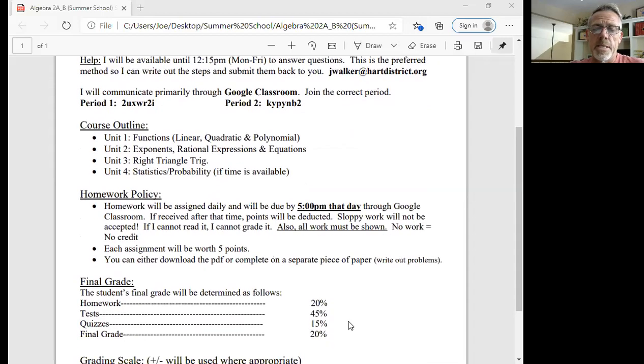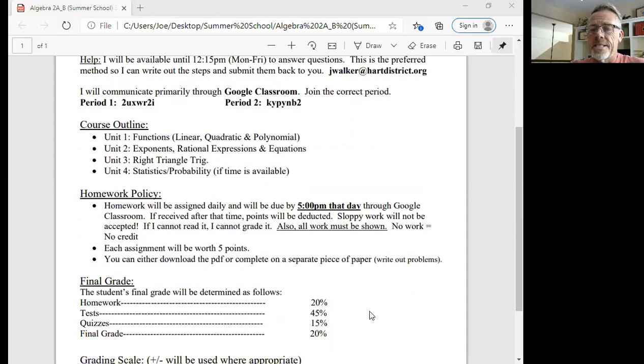Homework is going to be assigned each day, and it's going to be due by 5 o'clock of that day. You'll have an assignment on the first day, which is on Wednesday, and you'll go through the lesson, and then you can copy down the lesson either from the PDF and print it off and just go through the problems as I go through them, or you can copy problems down on a piece of paper. It's just so you have a hard copy of the lesson, and then go to the homework. You'll do the homework, and you can check your answers, and then you'll submit it through Google Classroom.